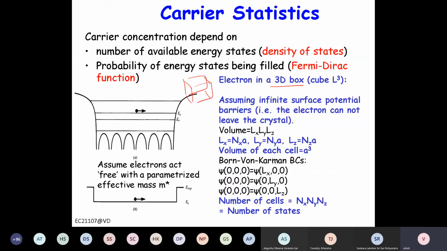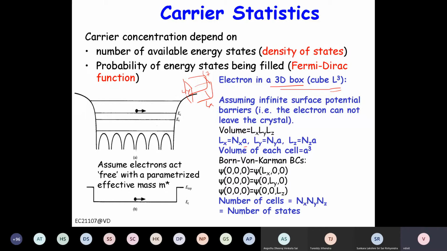So this density of states, or number of states, should depend on the size of the semiconductor, right? If all three dimensions of the cube or box are the same, then they are L. Or you can take a more general case that in the x direction it is Lx, in the y direction it is Ly, in the z direction it is Lz, right?